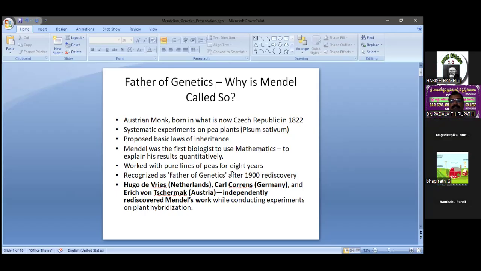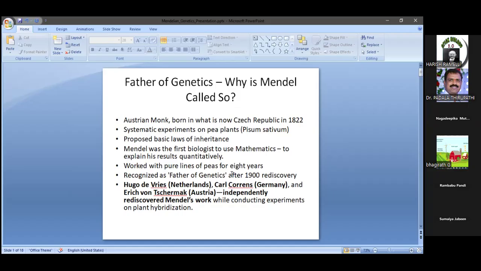Mendel for the first time proposed the basic laws of inheritance. That was a revolutionary change that laid down the genetics branch during the 19th century. Mendel was also the first biologist to use mathematics to explain his results quantitatively. He never went to a laboratory and did not know about the gene, chromosome, or DNA.